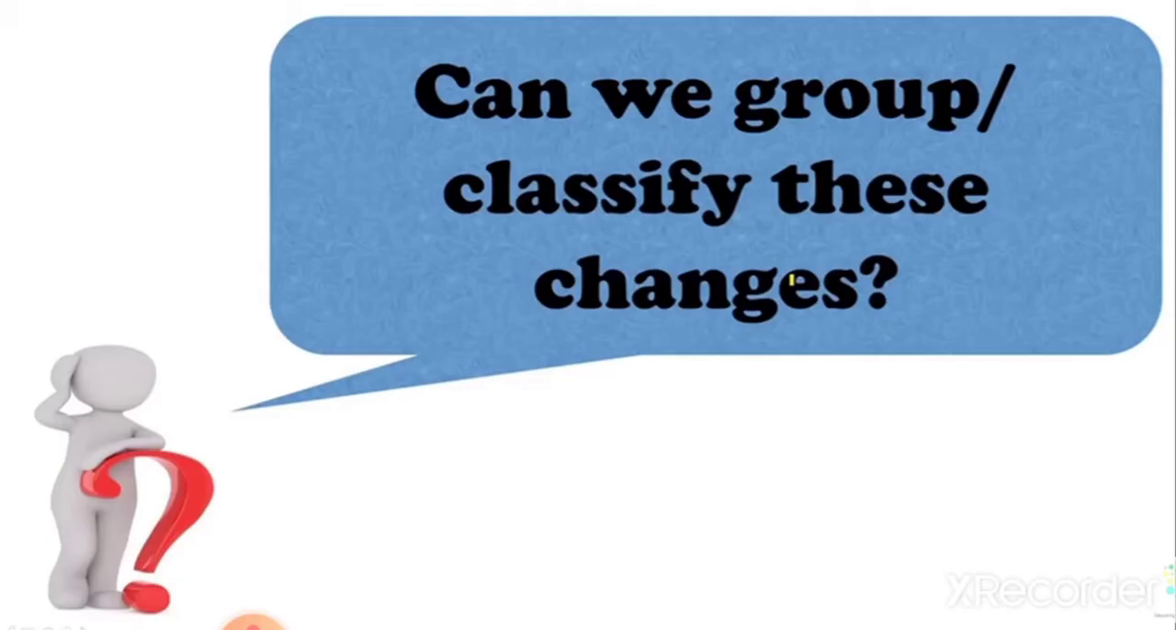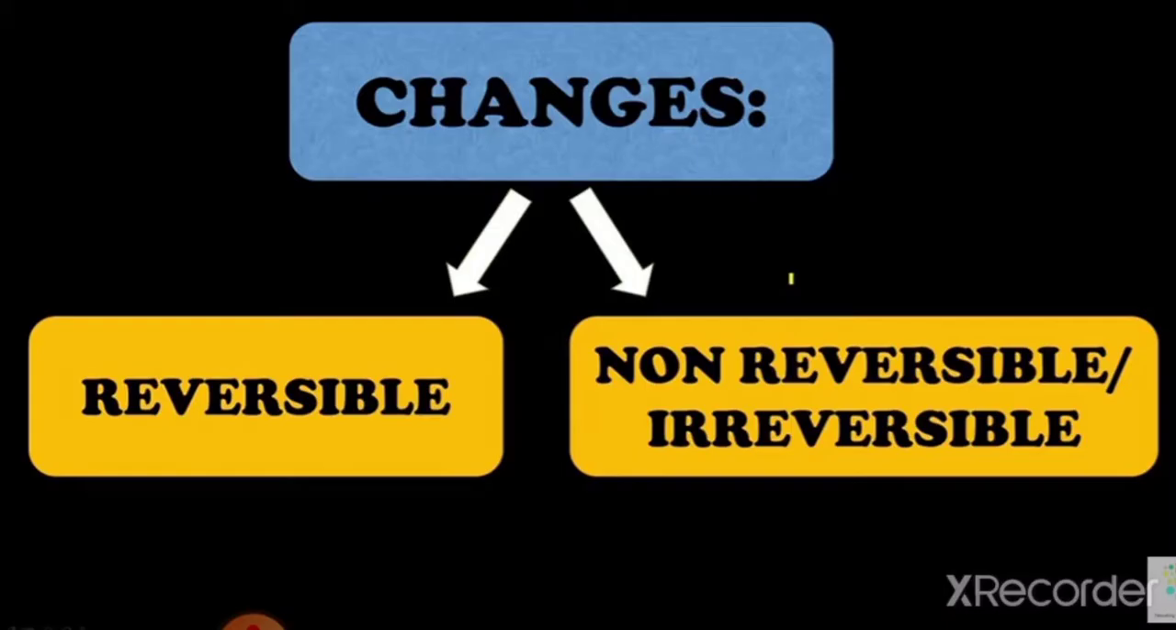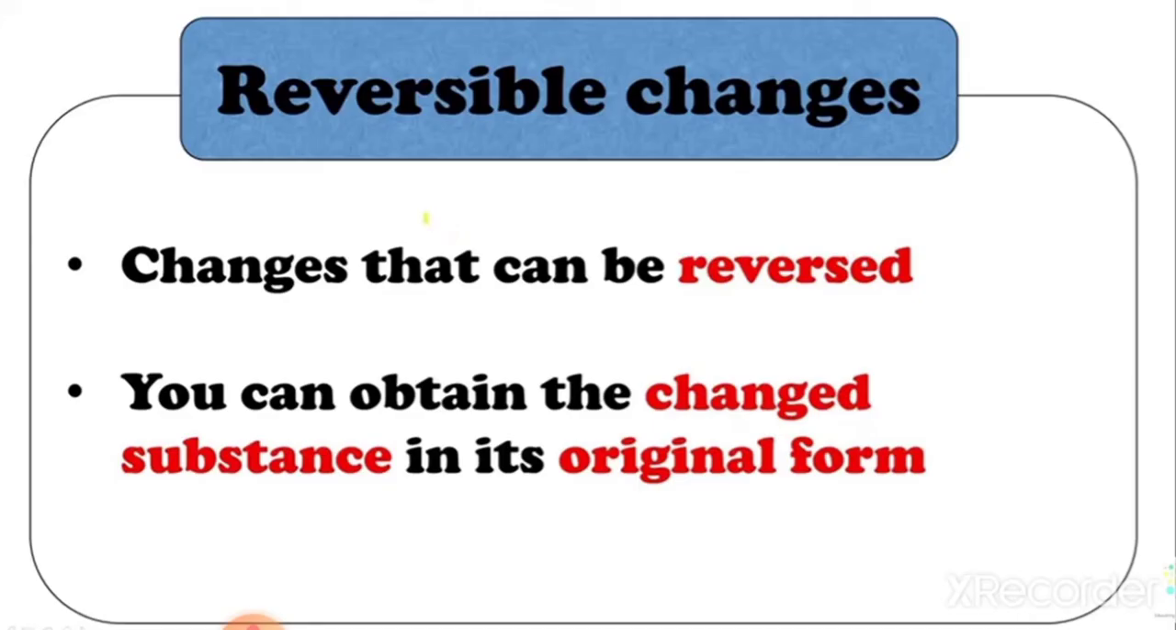Alright? Alright, so now we want to know, can we group or classify these changes? Is there any similarity between these changes? Let's find out. Yes, we can classify changes and they are classified as reversible and non-reversible. Non-reversible changes are also called as irreversible changes. Okay, we will now try to find out what are reversible and non-reversible changes. First, we will study about reversible changes.